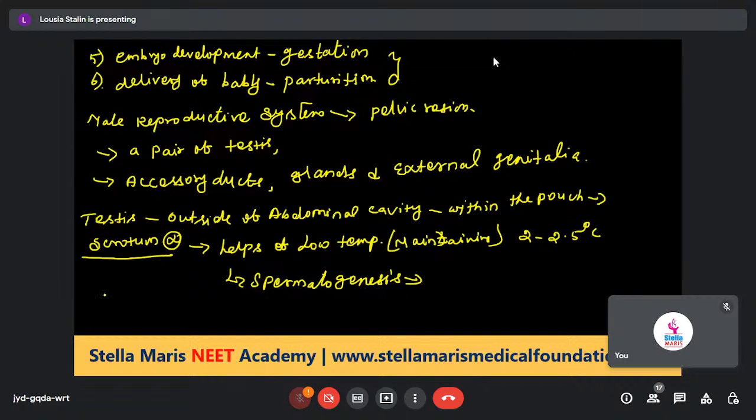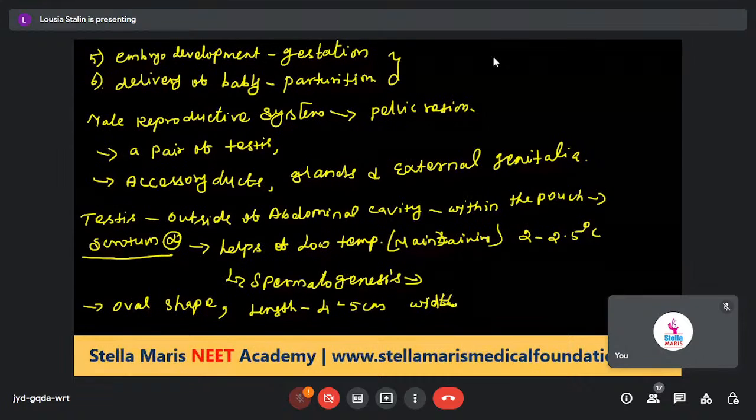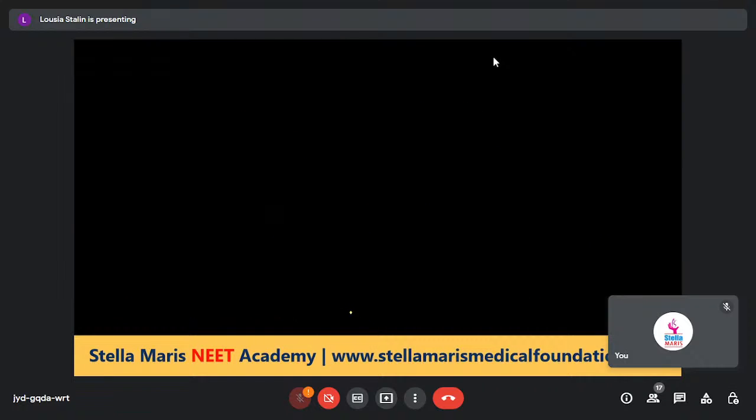Next, the testis is oval in shape. The length of the testis is 4 to 5 centimeters. The width of the testis is 2 to 3 centimeters.